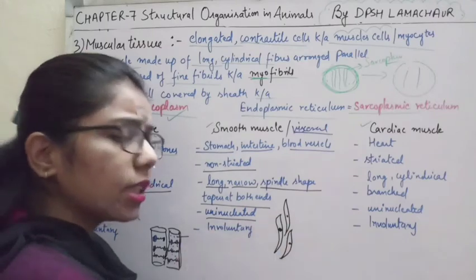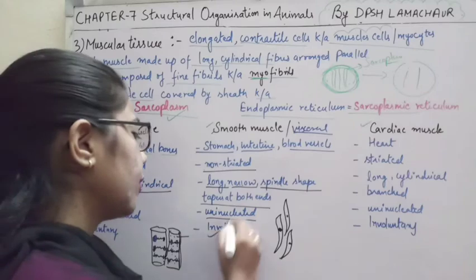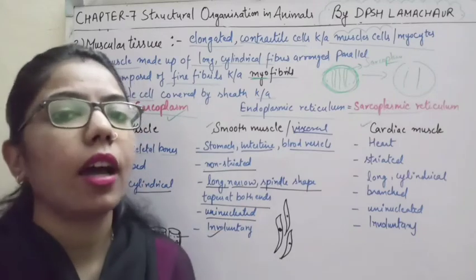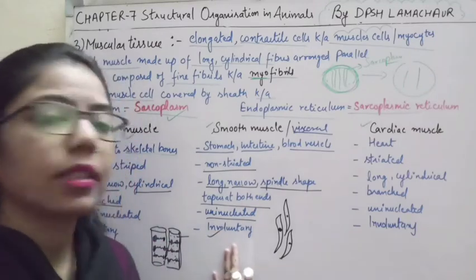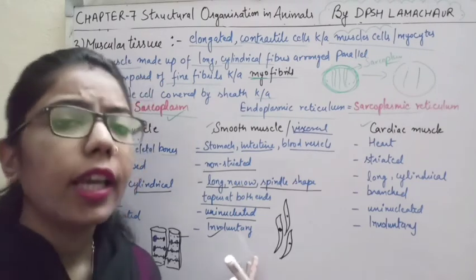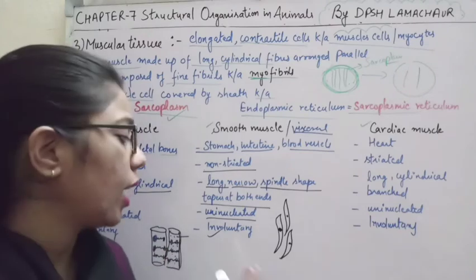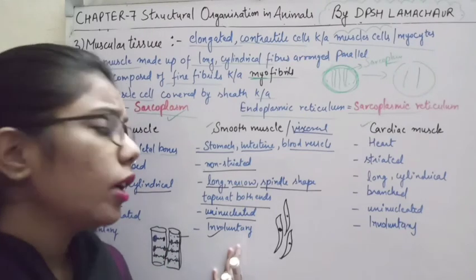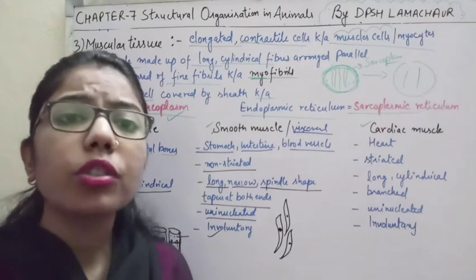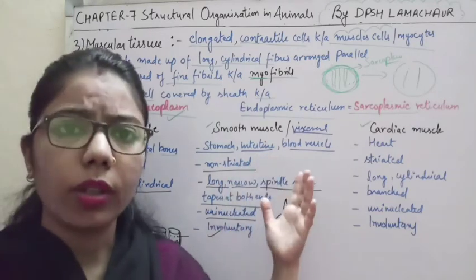Only one nucleus is present, so it is uninucleated. And the last point is very important: they are involuntary muscles. Their action is not under our control, not under our wish.